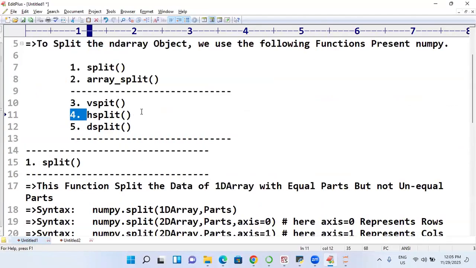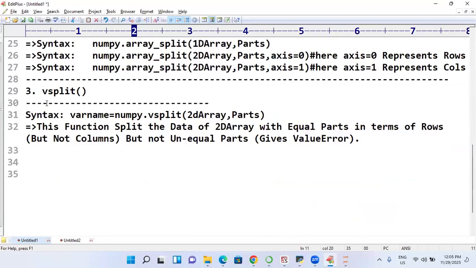So H split. H split means generally horizontal split, but it is a column split it will take. V split means row wise. H split means right. Let us have a look at the next one.